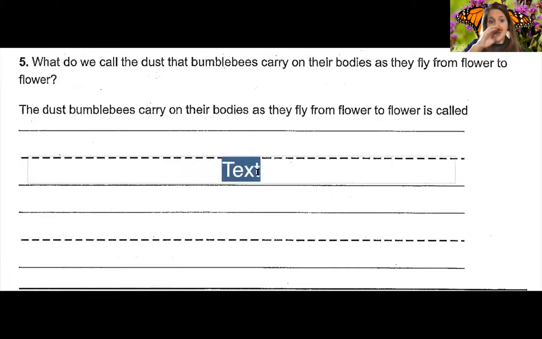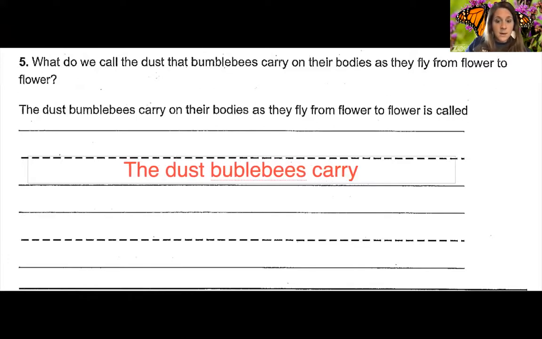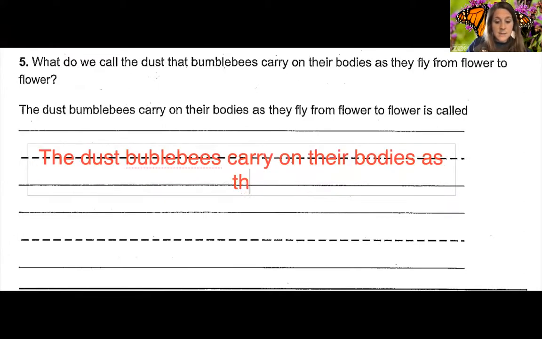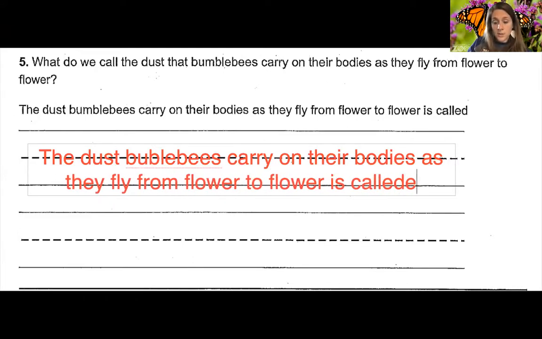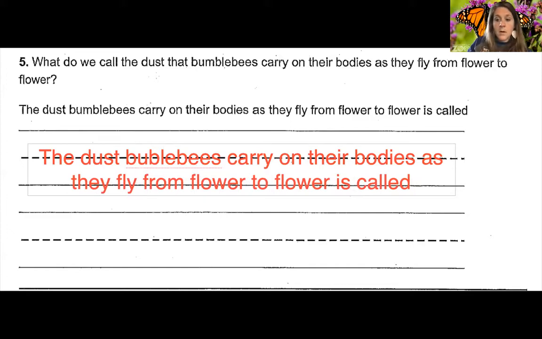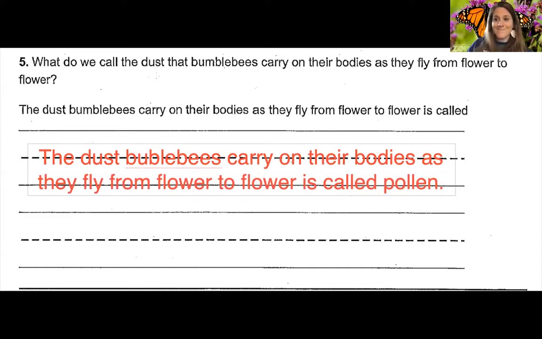Okay, so the dust bumblebees carry on their bodies as they fly from flower to flower is called pollen. There you go, guys. That's your answer. I hope that you guys enjoyed learning about the bumblebees and how they are helpers.